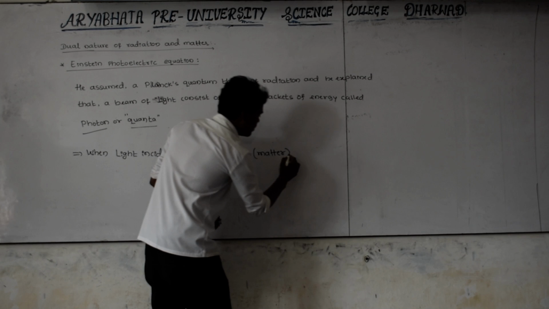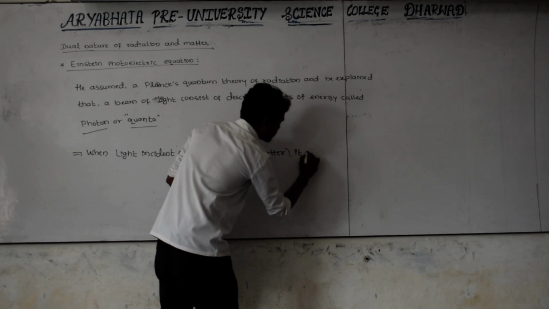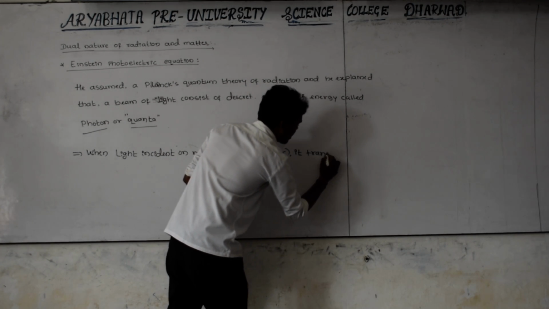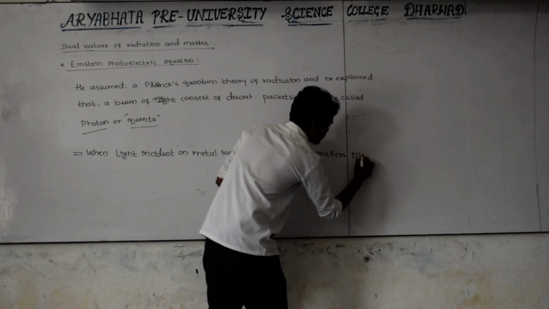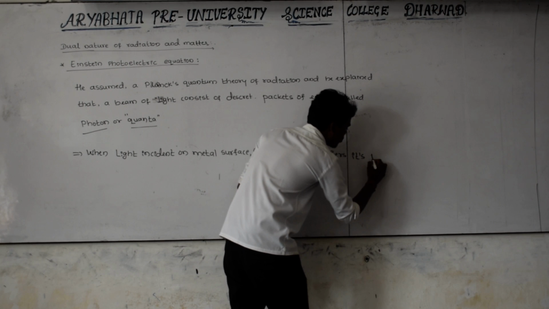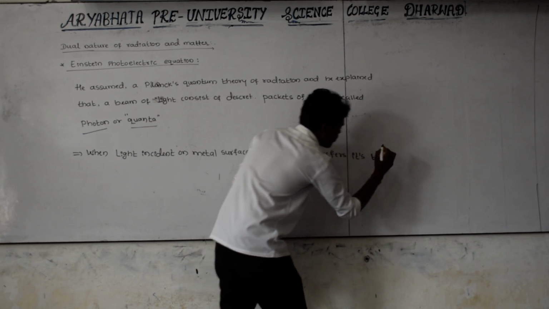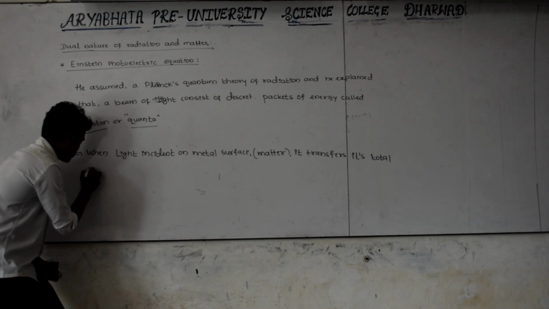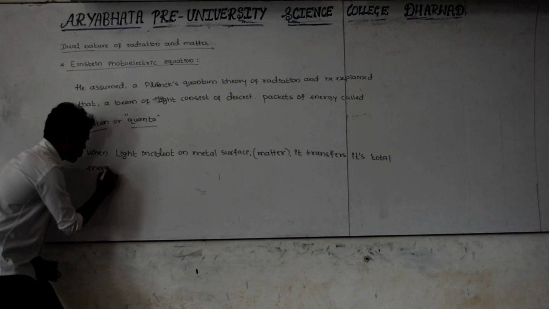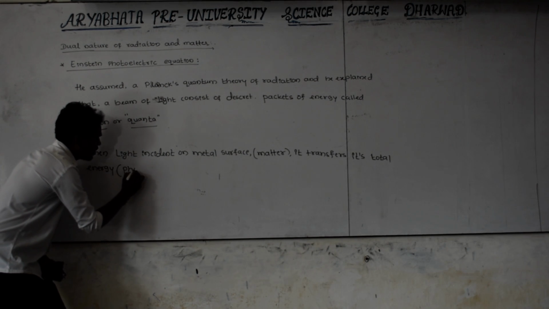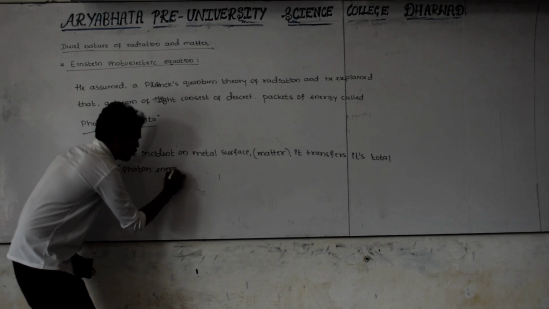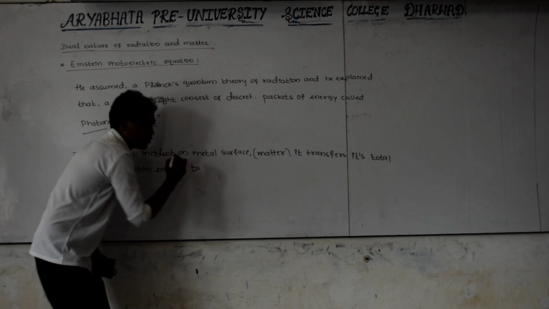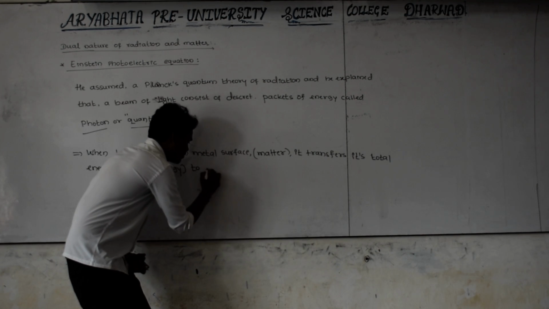It transfers its total energy, that is the photon energy. The photon transfers its total energy to an individual electron.